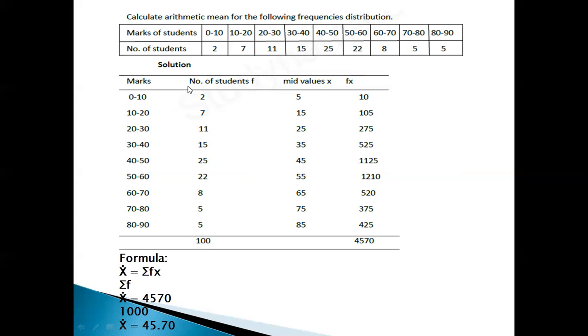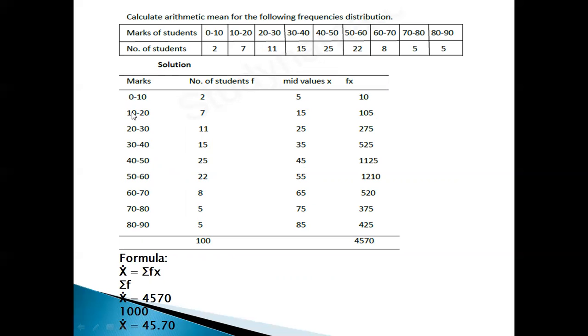What is first? First one, the marks column. This is the variable column. This is the number of students, frequency. And then first find the midpoint. How do you find the midpoint? That is nothing but 0 plus 10 divided by 2. How much is this? That is equal to 5. Because the lower limit is 0 and the upper limit is 10. Add together, we get 10 divided by 2, that is equal to 5.